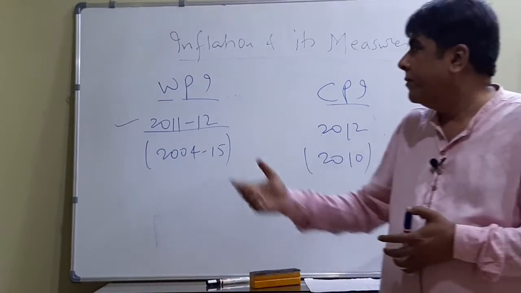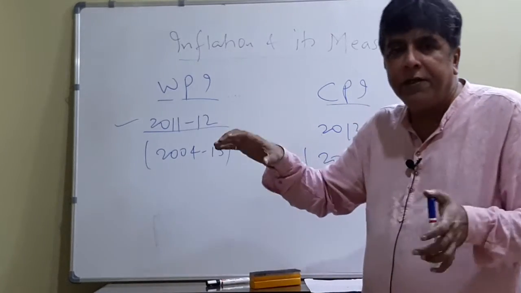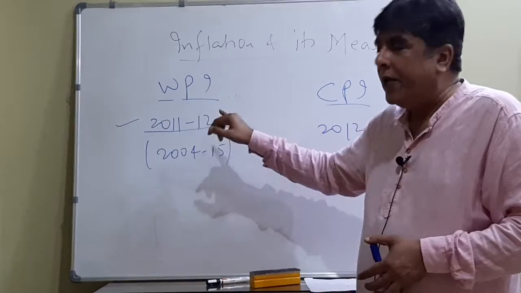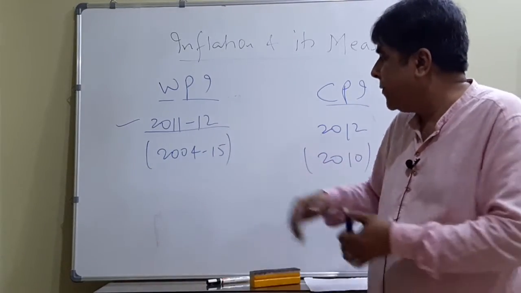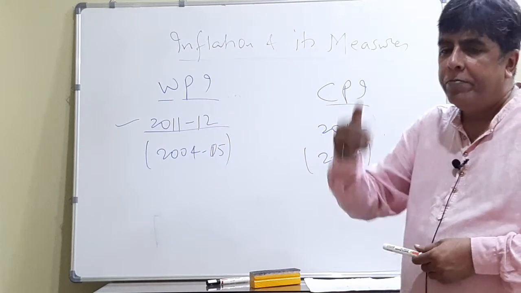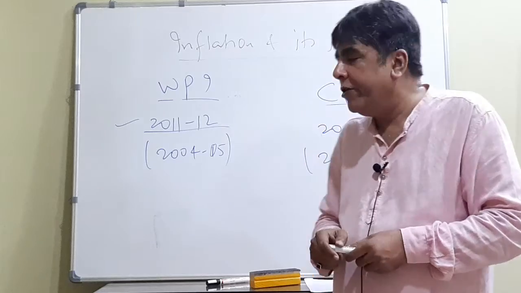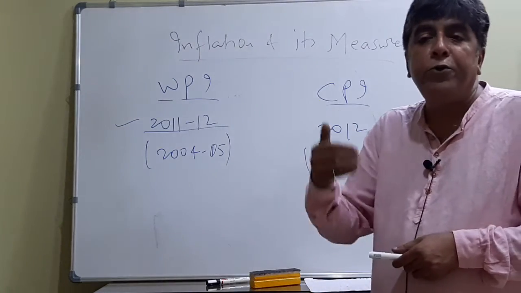In case of WPI, we follow the financial year, and that's why at present the base is 2011-12. Earlier it was 2004-5, and it was shifted further. Maybe in the coming days, the base is going to be shifted forward. Remember, base cannot be shifted backward, because base should not be too old.